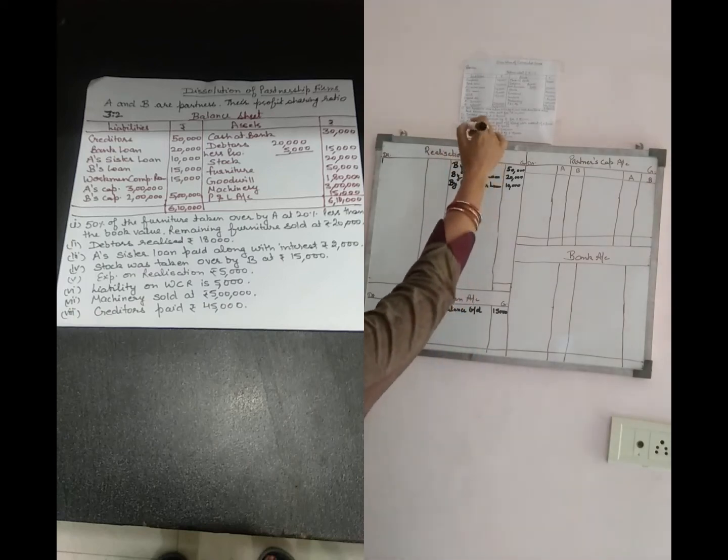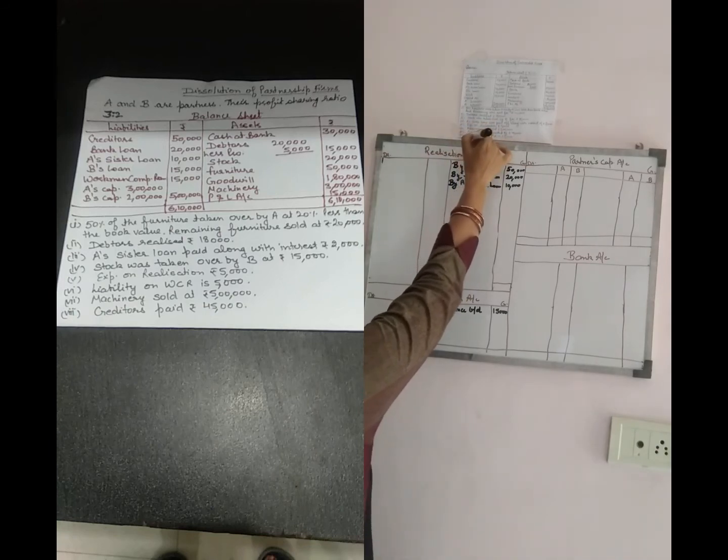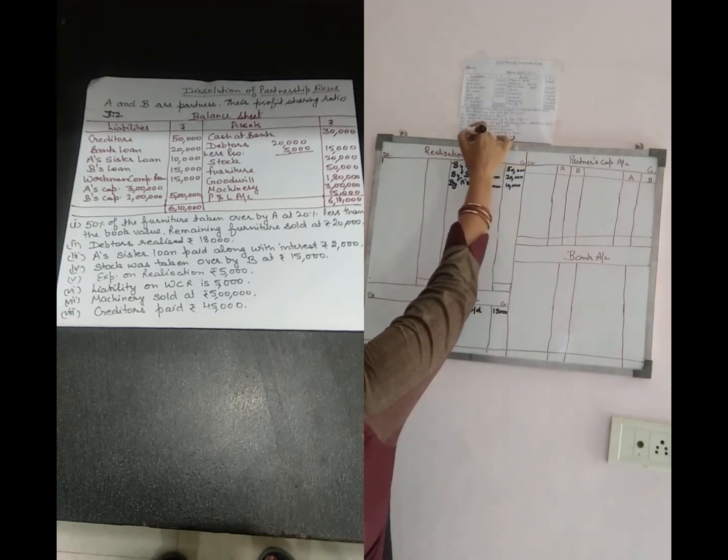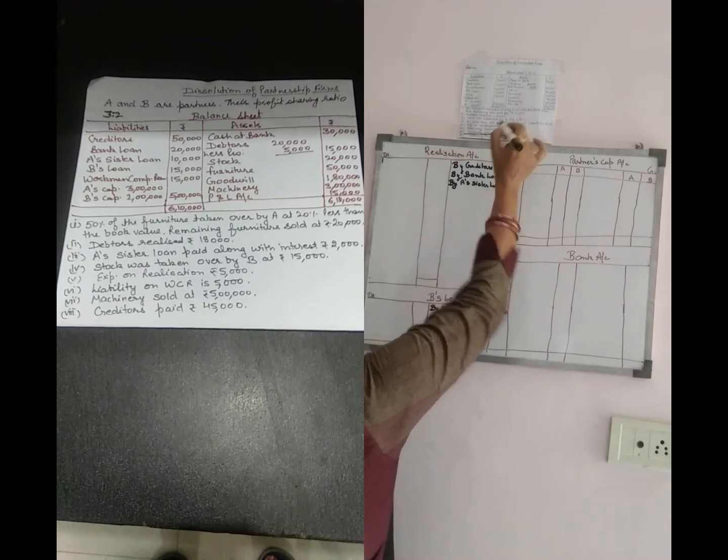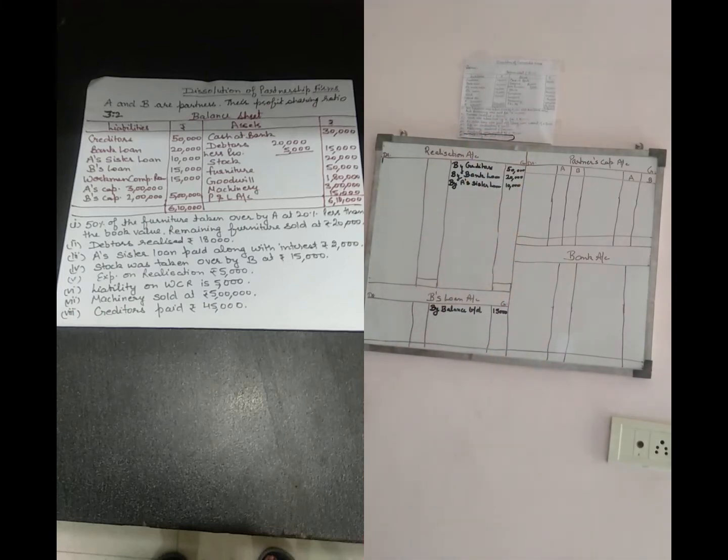In this question, see the 8th point, in which the liability on the workman compensation reserve is given as 5,000.